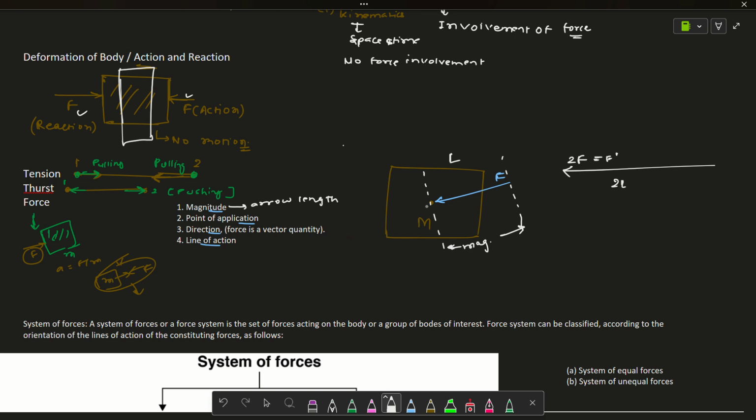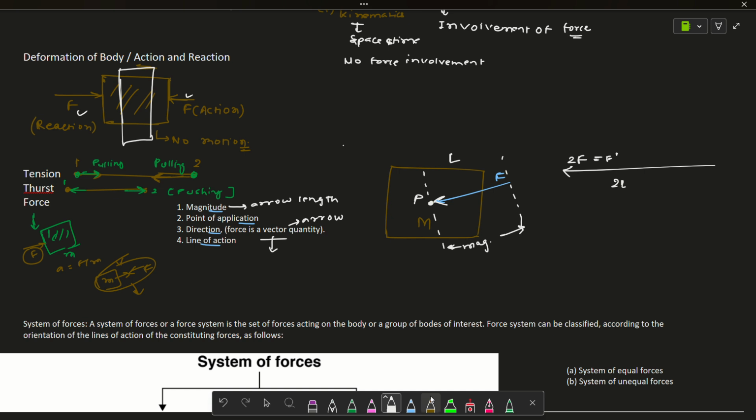And the point of application means the point where the arrow is striking, or the arrow is pointing towards some point. Let's suppose in this case it is P. So that is known as the point of application. And the direction: force is a vector quantity, that means it has both magnitude and direction. And the direction will be represented by this arrow.